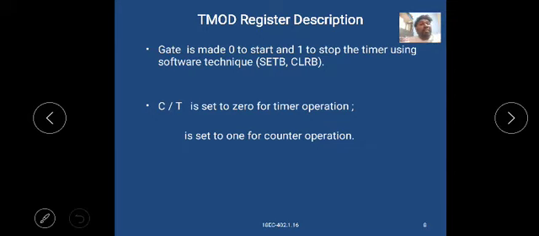Gate is made 0 to start and 1 to stop the timer using the software technique like SETB and CLR B.